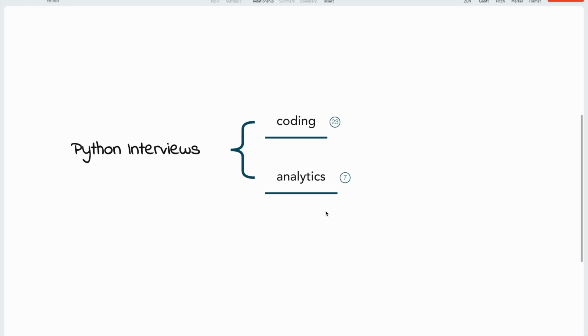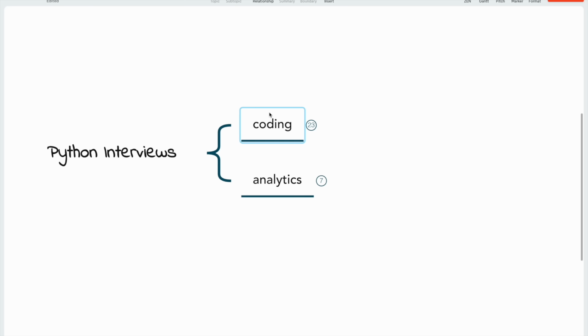So first, let's see what are the important topics and what are the things that you should know before you start solving the questions for interview. Okay, so I have divided Python interviews into two parts. One is coding and one is analytics. So we will see what is there inside each one of them.